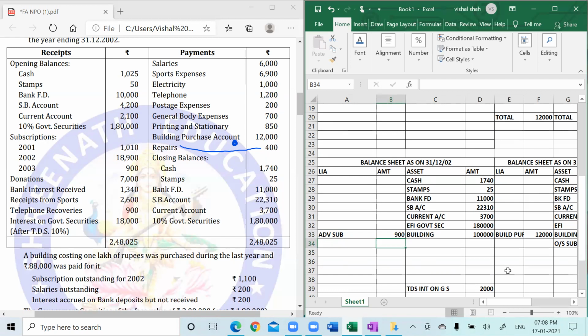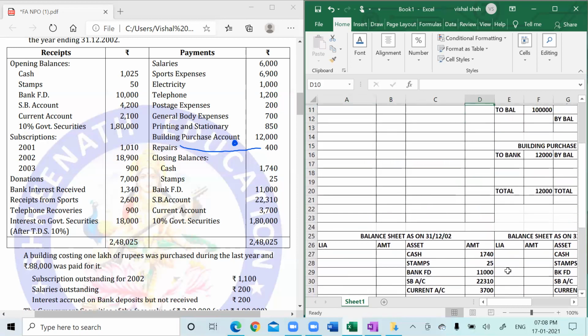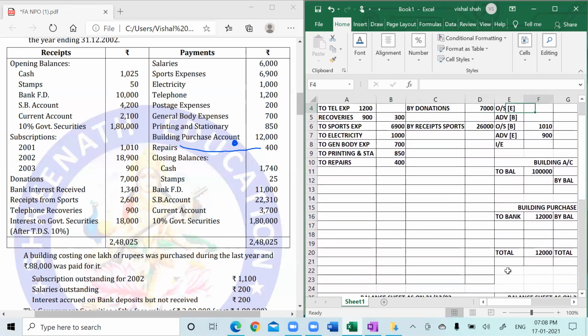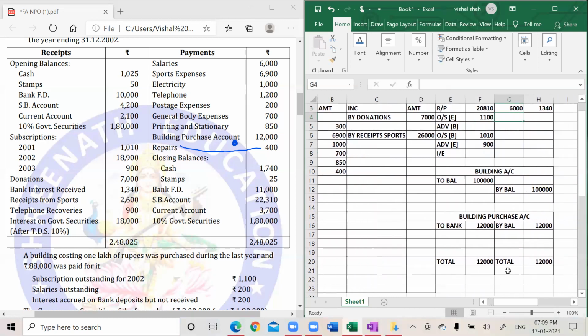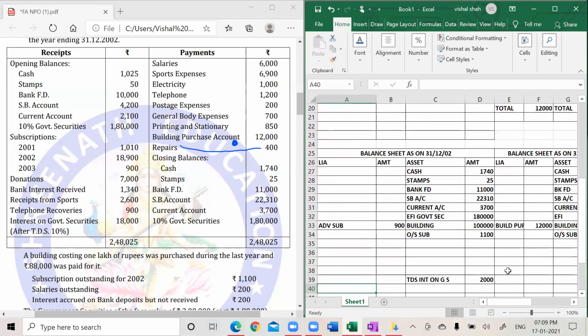Fair enough. Now they are saying outstanding for the year 2002. That means the closing outstanding will come here. How much? 1100. So it will be at the end, 1100. That's all. Salary outstanding is outstanding at the end. How much? 200. And bank deposit interest is also outstanding, 200. So both of these will be written in the closing balance sheet because they are at the end.